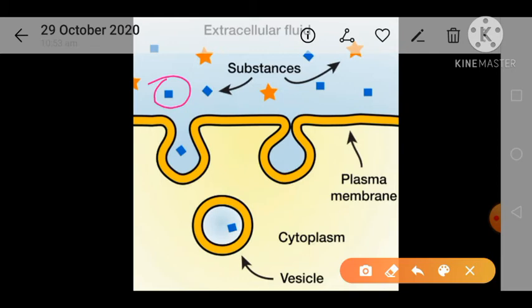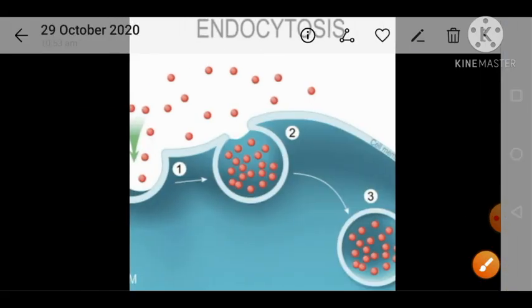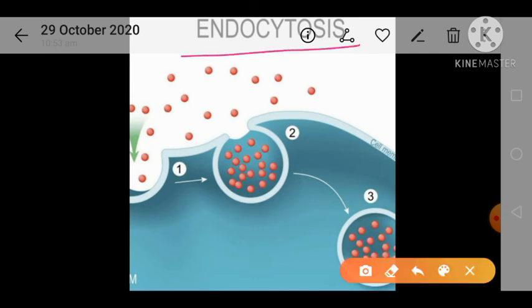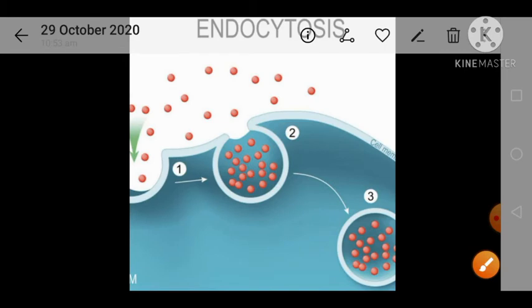This process is known as phagocytosis, a type of endocytosis, that is, taking material inside and killing or breaking it down. This process is very important for the cell's regular activities. Again, this diagram explains endocytosis. Remember, my dear friends, particles which are larger in size are taken inside with the help of the endocytosis process.